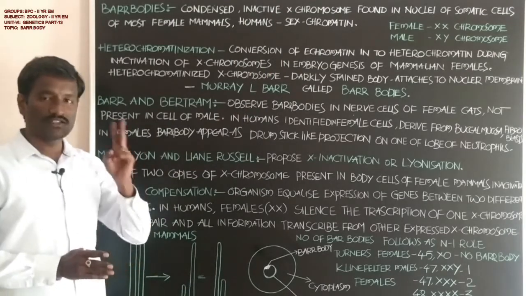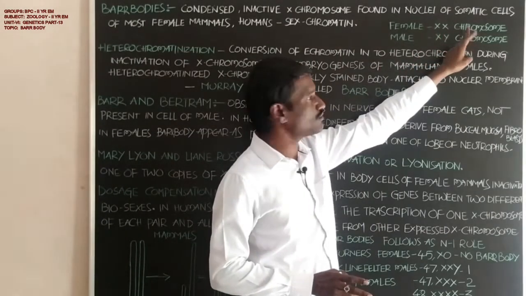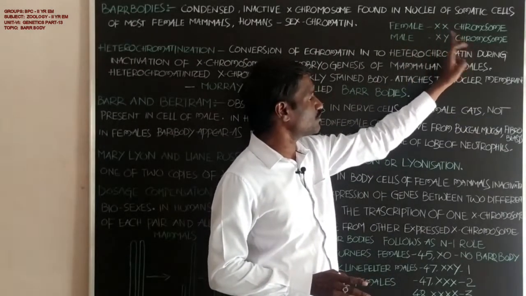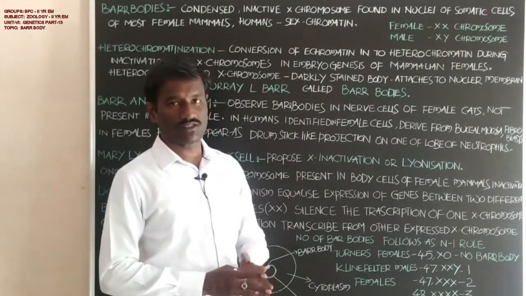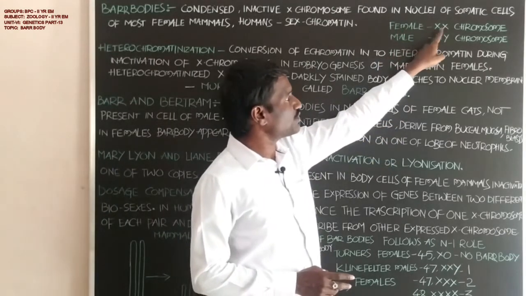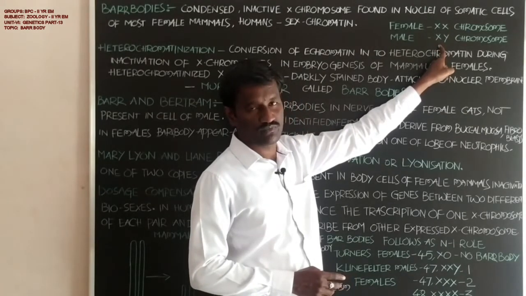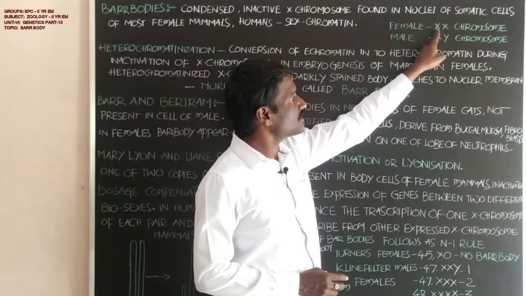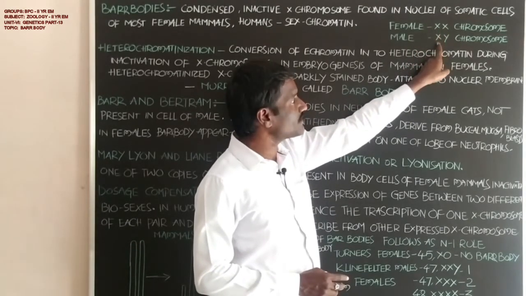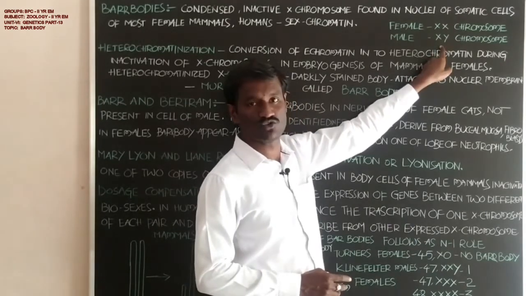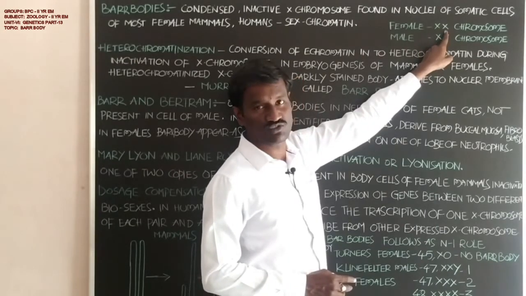Students, females have two X chromosomes. Males have XY chromosomes. So, for example, if you observe human beings, females have two X chromosomes. Males have only one X chromosome. Okay students, females have an additional X chromosome compared with the sex chromosomes in the male.